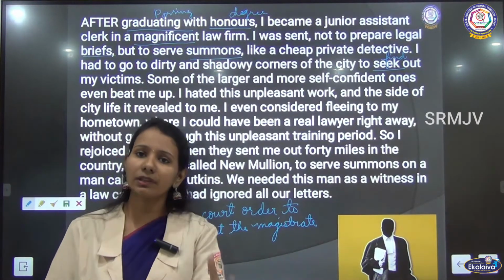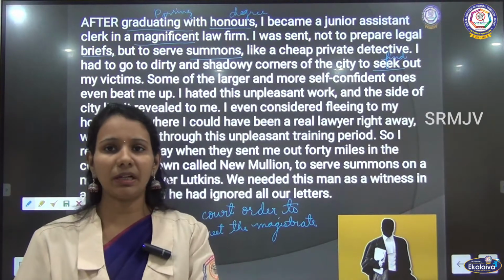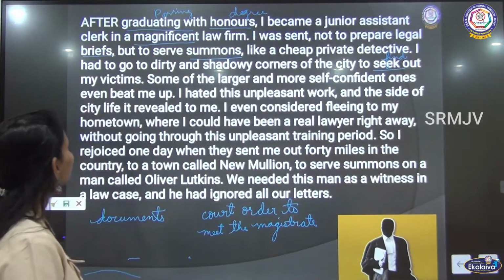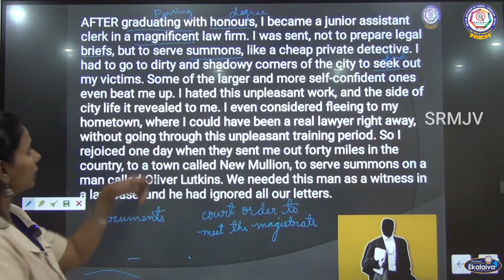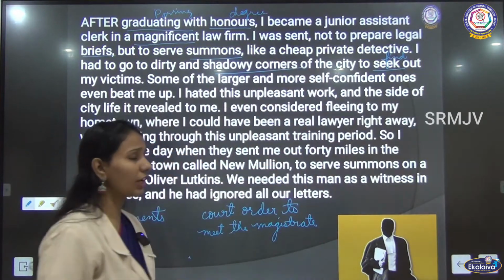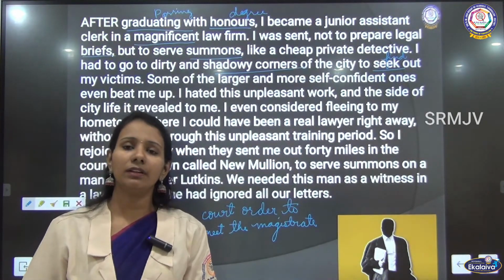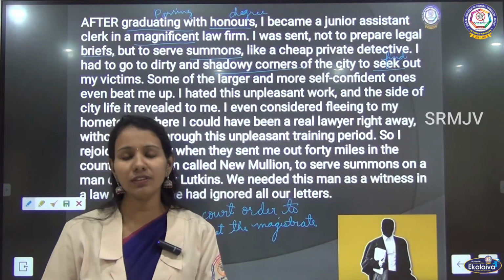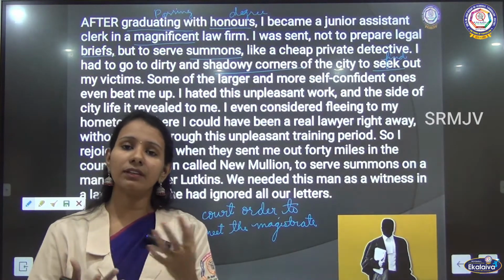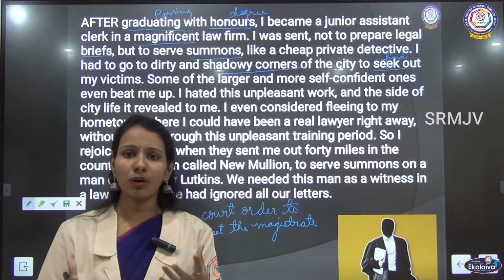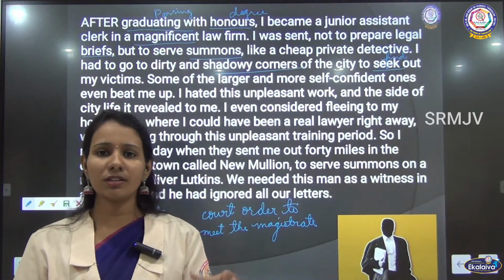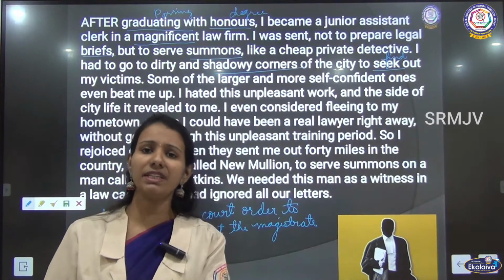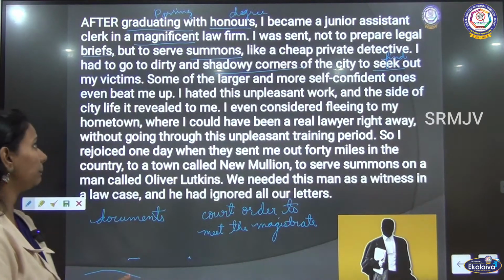So, he has to go in person to meet them and deliver the summons like a post office employee. And he was sent to dirty and shadowy corners of the city. Shadowy corners means some places which have not been much explored by people, some remote places of the city. And the victims he met, if they were too confident, like dons, they even beat him up for bringing him the summons.